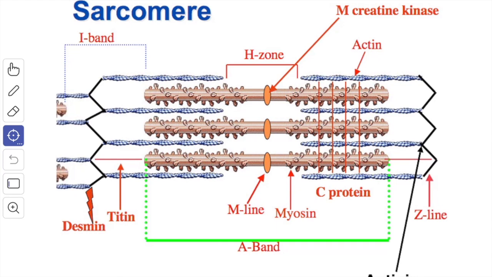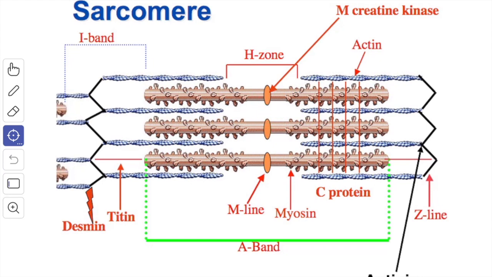Next we'll see the other proteins present in the skeletal muscle. There are several other proteins other than the actin and the myosin present in the muscle. They are the actinin. The actinin is present in the region of the Z band or the Z disc, and it binds the tail end of the actin filament to the Z disc. Then you have the myomesin, which is present in the region of the M disc or M band. It binds the tail ends of the myosin filaments to the disc.